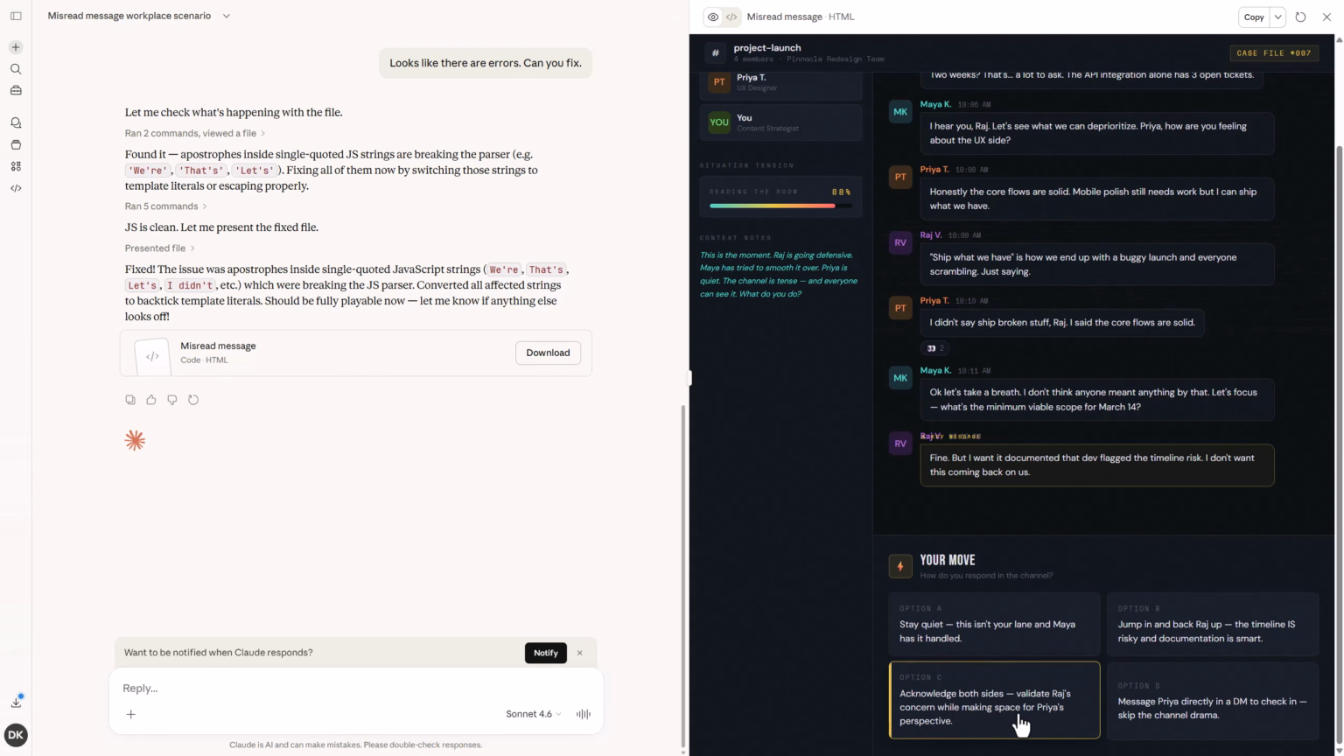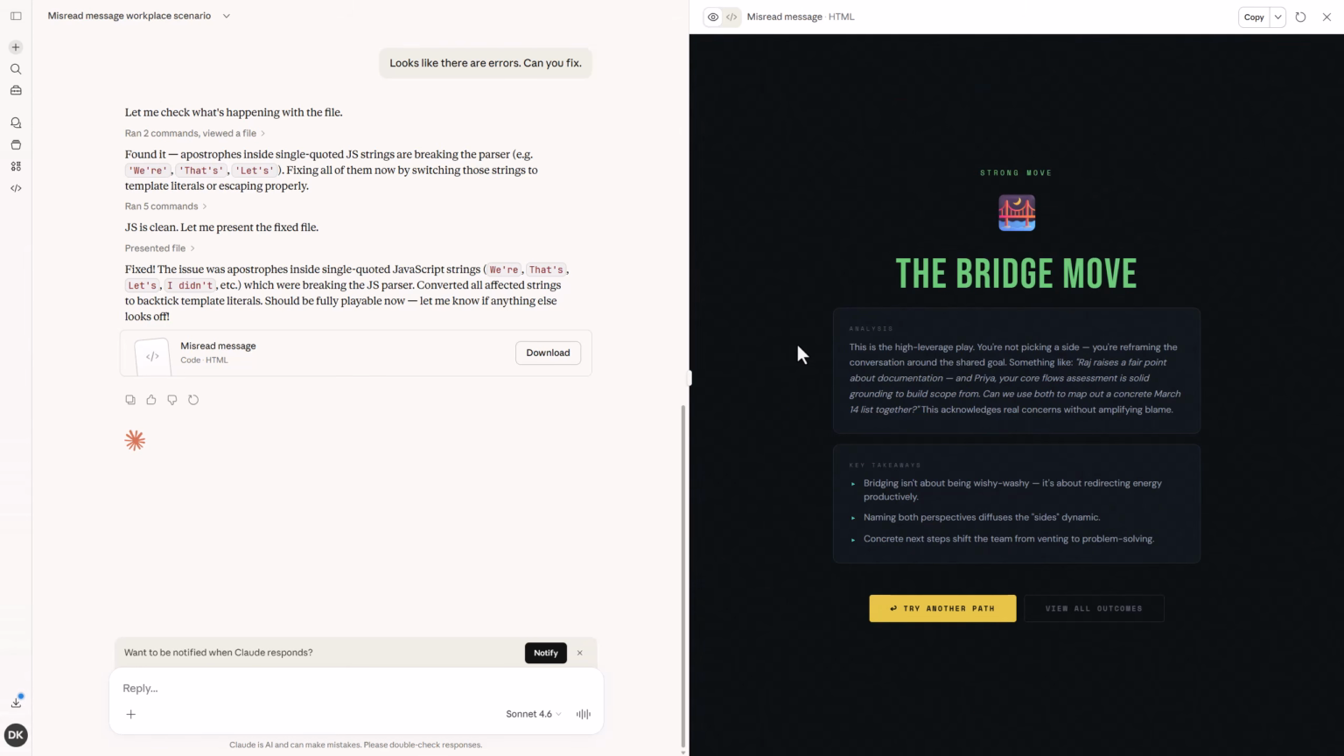Acknowledge both sides. Validate concerns while making space. And message directly in there. So let's choose option C. Strong move, the bridge move. Okay, so here we are. This tells us what we did, how it went.